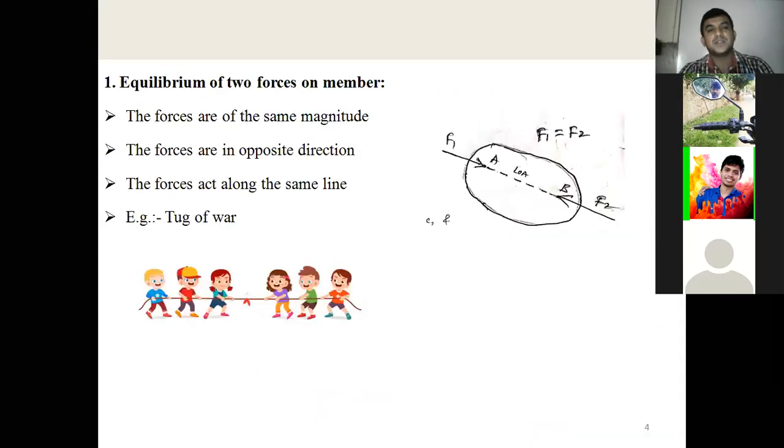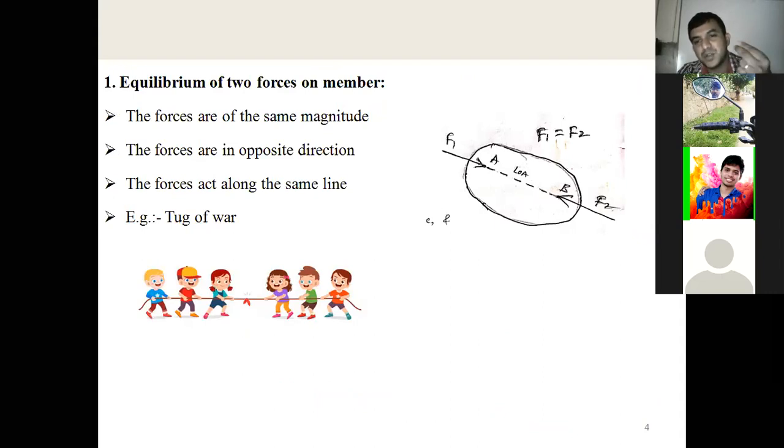Again, last class we discussed these. When a body is subjected to two forces and we say the body is in equilibrium, those two forces should be equal in magnitude and act in opposite directions along the same line of action.